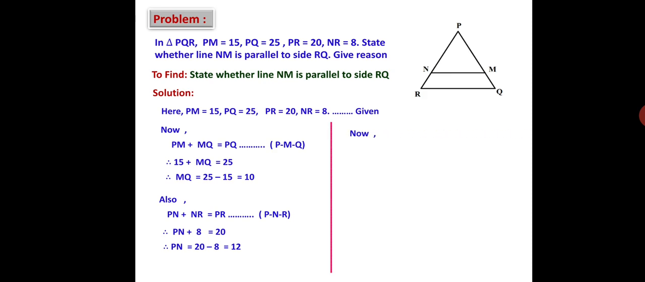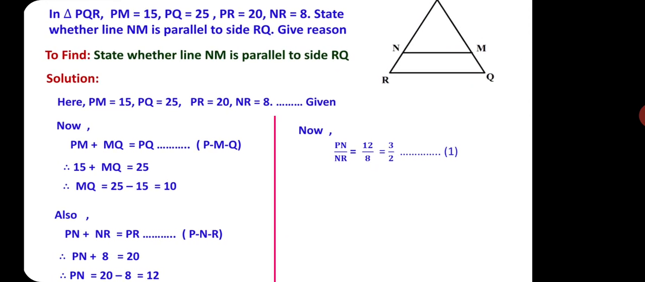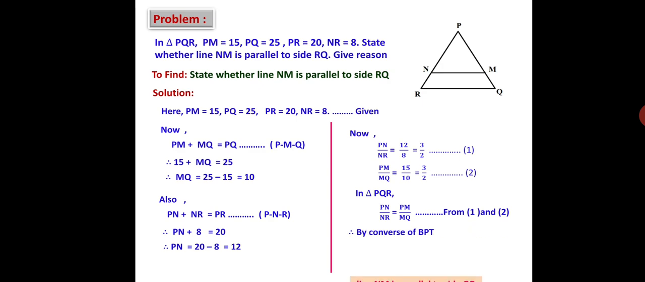Therefore, now this PN upon NR is equal to 12 upon 8, that gives you 3 by 2. Also, PM upon MQ is equal to 15 upon 10, that is 3 by 2. From 1 and 2 in triangle PQR, PN upon NR is equal to PM upon MQ. So by the converse of BPT, you will be getting line NM is parallel to side QR.